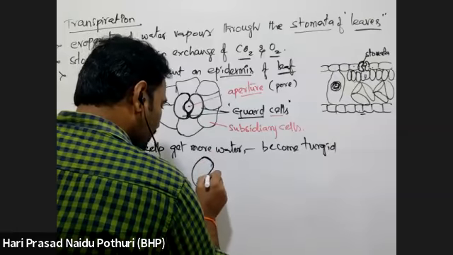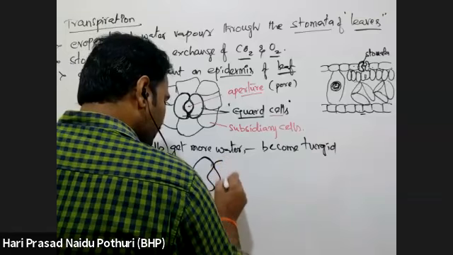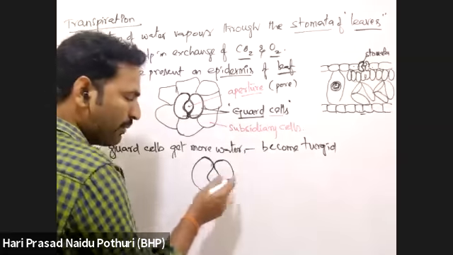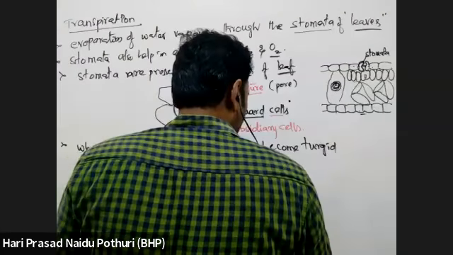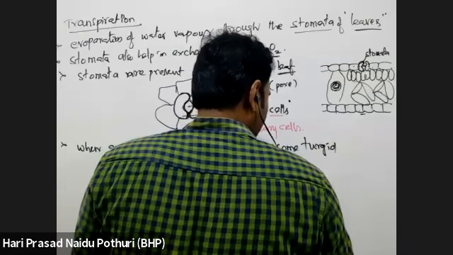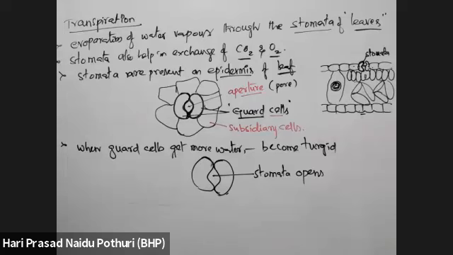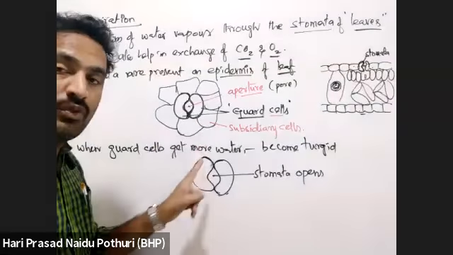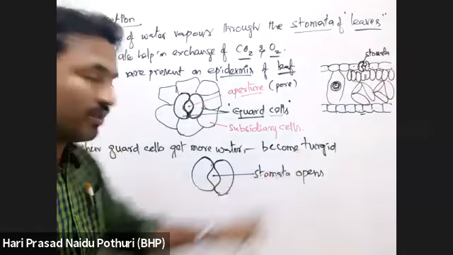When the two guard cells become turgid, due to the turgidity the cells open up, and this causes opening of the stomata. Stomata open when water enters the guard cells and the guard cells become turgid.